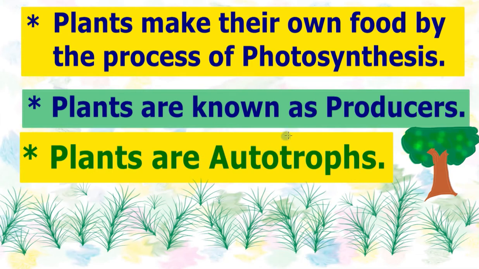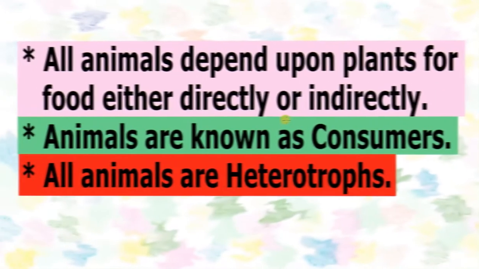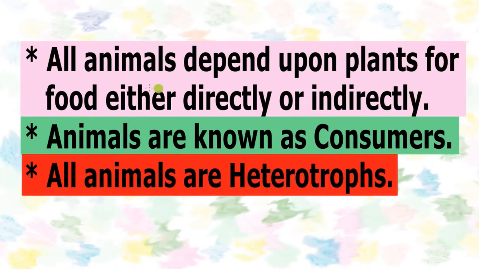And all animals depend upon plants for their food, either directly or indirectly. What does it mean? Don't worry, we are going to discuss this also in the next slide. All animals depend upon plants for food, either directly or indirectly. How directly?